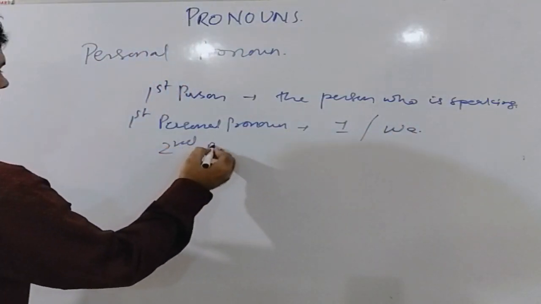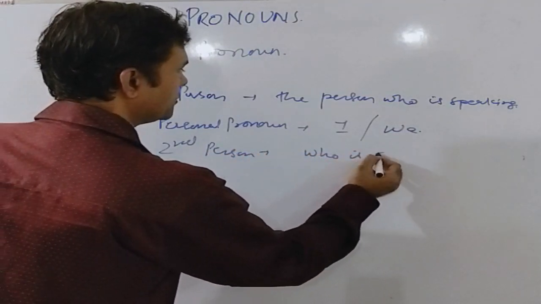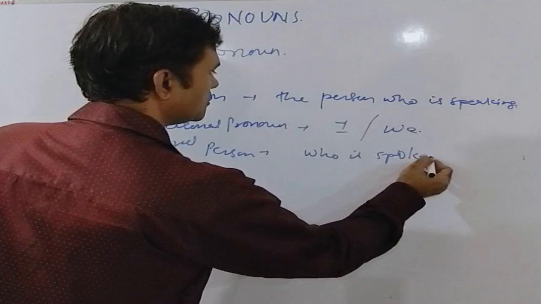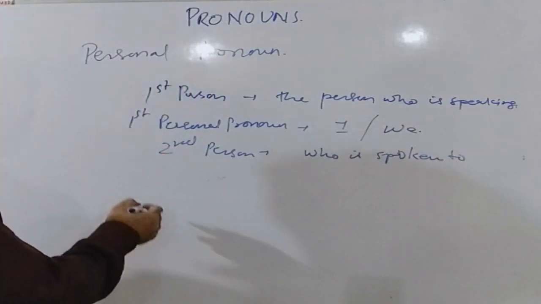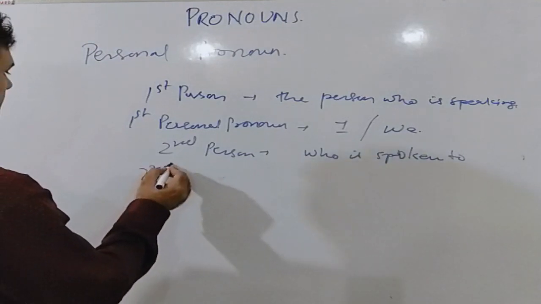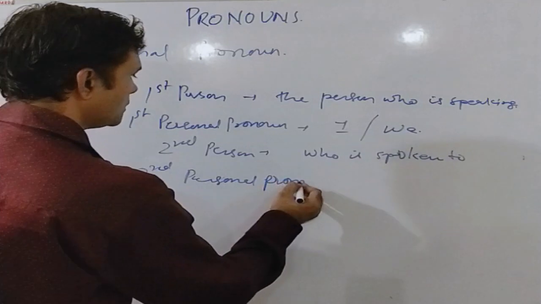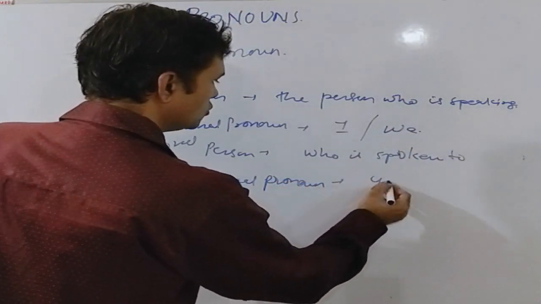Second person, who is spoken to. And to replace the name of the second person, we can use second personal pronoun. And it is you.